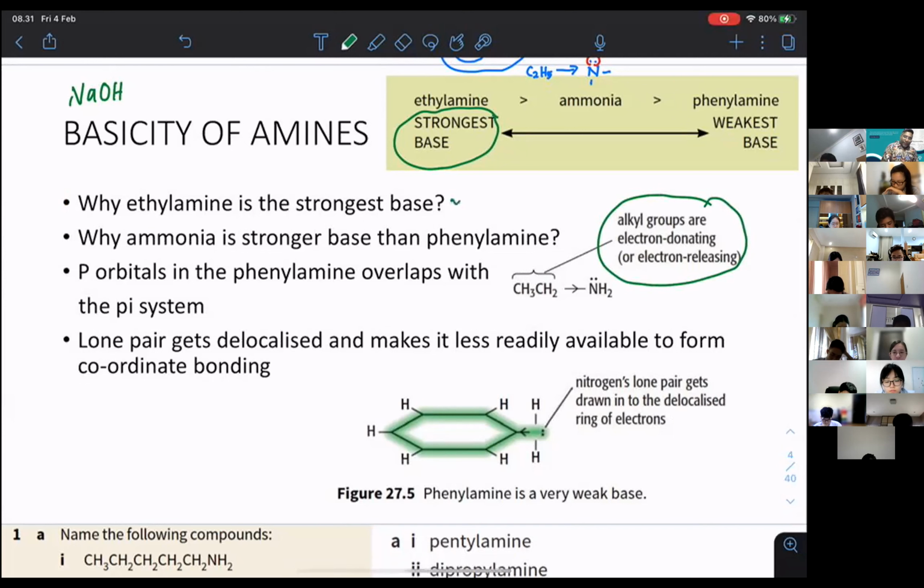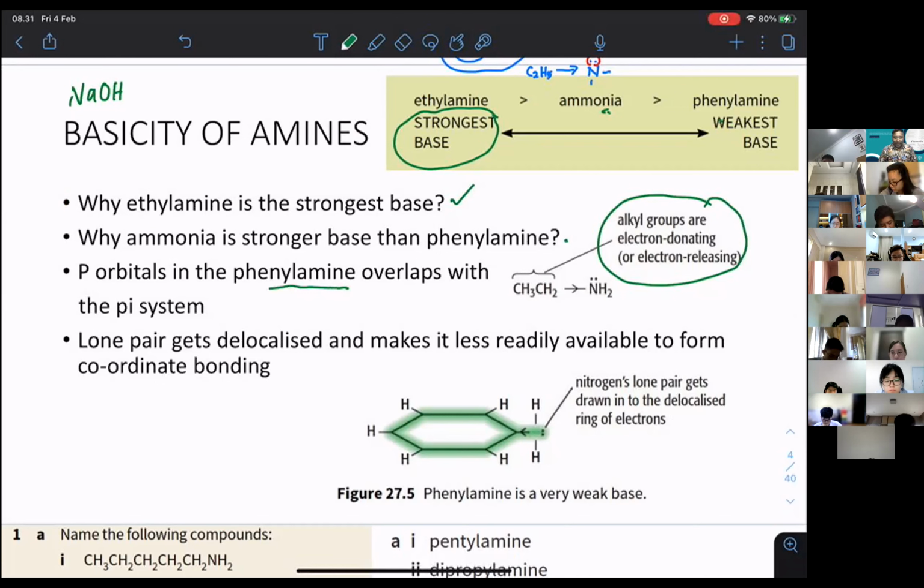So that one we have already answered. Why is ammonia a stronger base than phenylamine? If they ask you why ethylamine is stronger than phenylamine, the answer is the lone pair of electrons of the phenylamine overlap with the pi system.